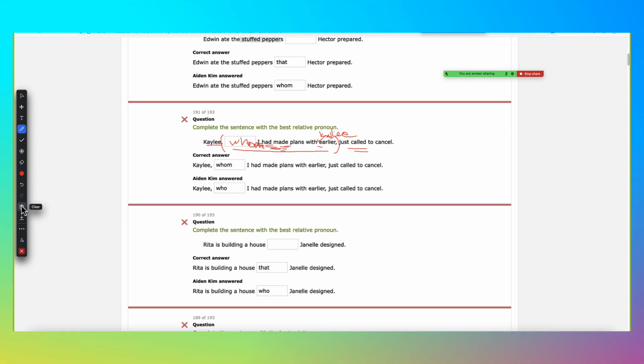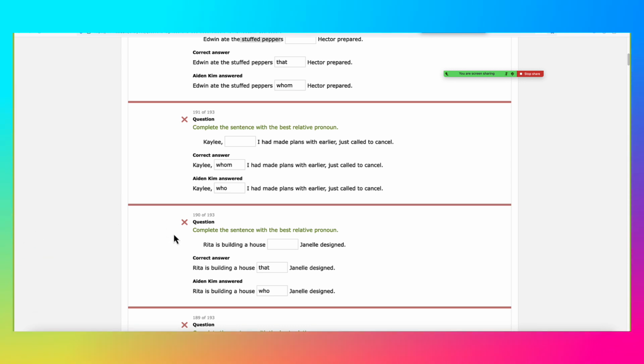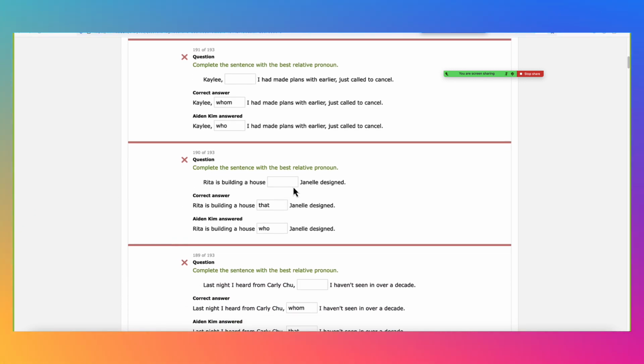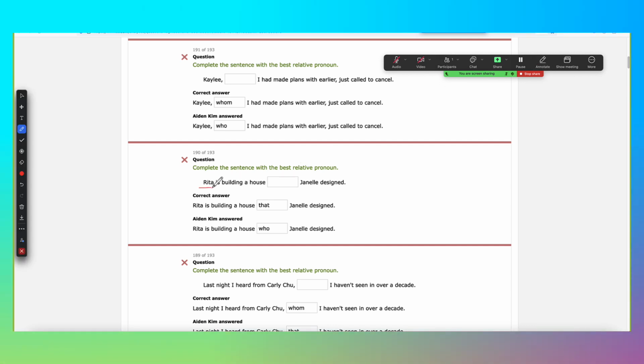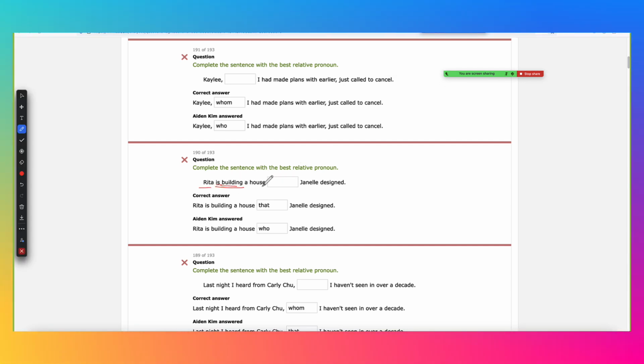Rita is building a house. Janelle is a subject here, so be careful. Rita is building, that's a verb, a house, object. But you know what? Janelle designed what? The house. Janelle designed a house.